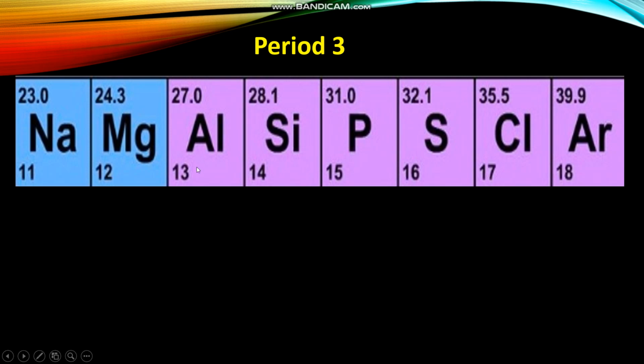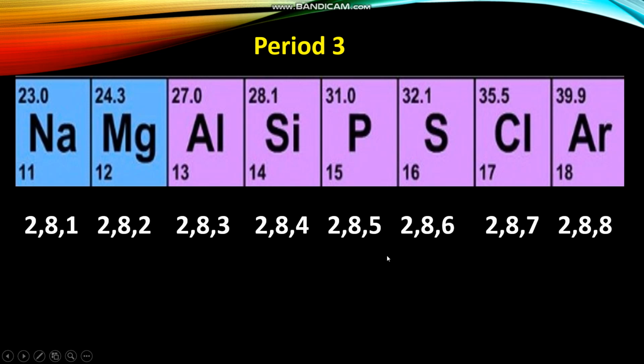Aluminium, 2, 8, 3. Silicon, atomic number is 14, electronic configuration 2, 8, 4. Phosphorus, atomic number 15, electronic configuration 2, 8, 5. For sulfur, 2, 8, 6, chlorine 2, 8, 7 and argon 2, 8, 8.